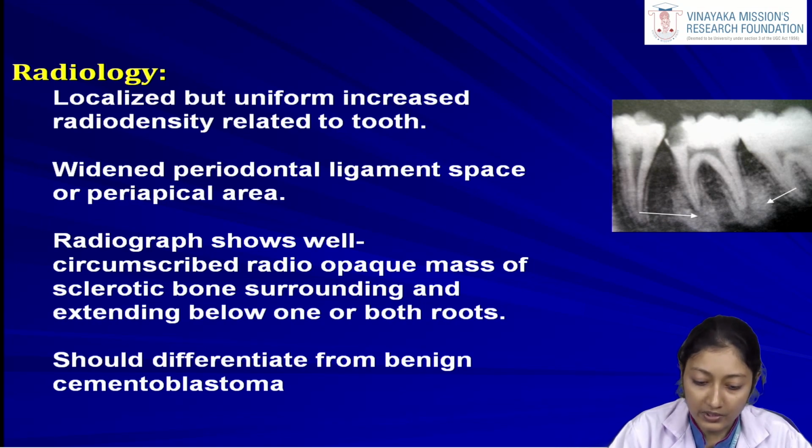So in this way we can differentiate between the benign cementoblastoma and a condensing osteitis. As we said, in condensing osteitis we can clearly see a periodontal space between the tooth root and the bone. Here the radiograph shows a well circumscribed radio-opaque mass of sclerotic bone surrounding and extending below one or both the roots. So this is a case of chronic focal sclerosing osteomyelitis.